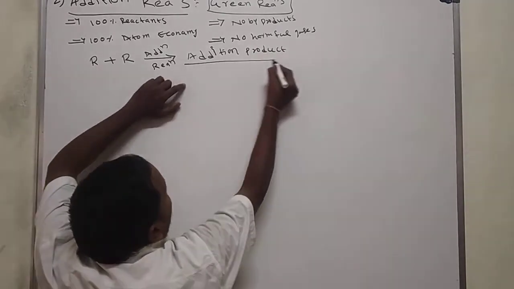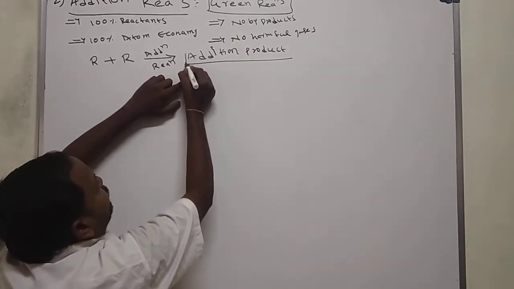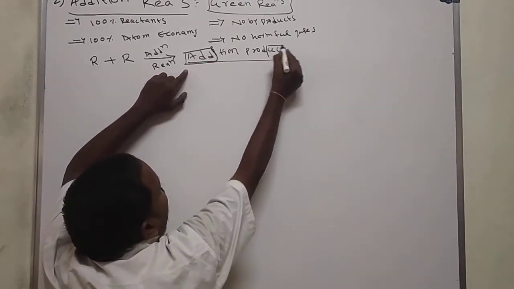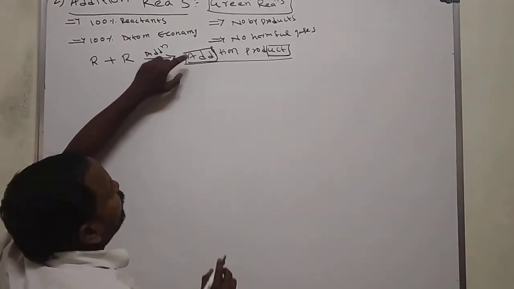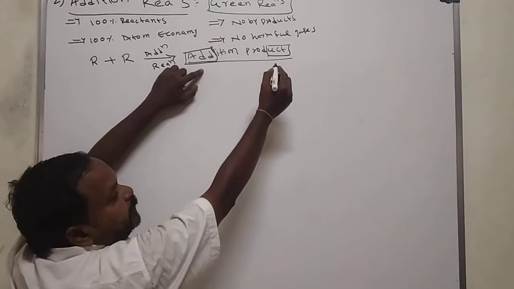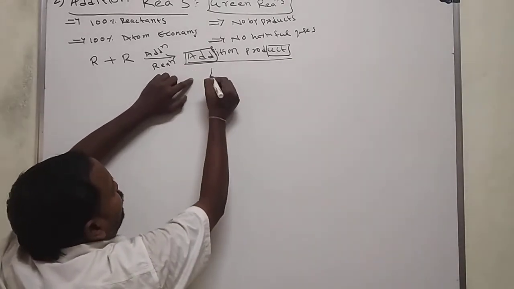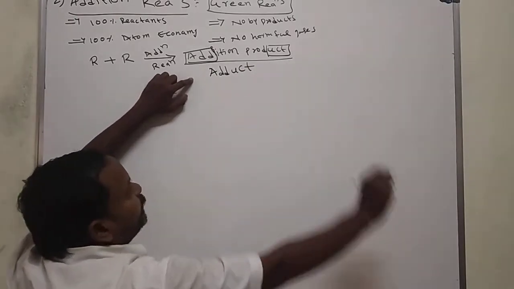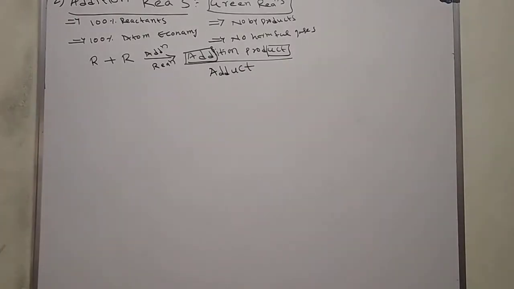This addition product is also called an adduct. Take the first 3 letters of addition and the last 3 letters of product. What will you get? ADDUCT. The product which is formed in an addition reaction we call an adduct.